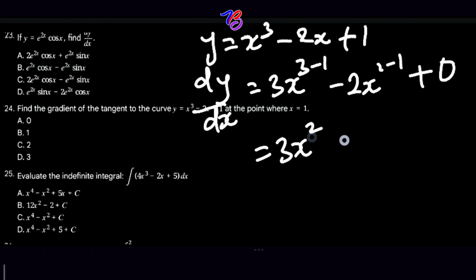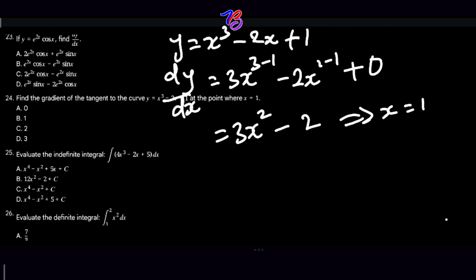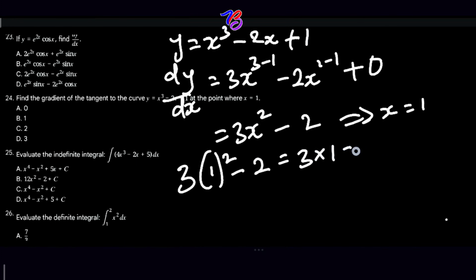3x raised to 2 minus 2. Is that clear? So we'll evaluate the derivative at x is equal to 1. If x is equal to 1, then the gradient at x is equal to 1 will give us what? By substitution, 3 times 1 squared minus 2 is equal to 3 times 1 minus 2, which gives 3 minus 2, which is equal to 1. So our answer is 1.